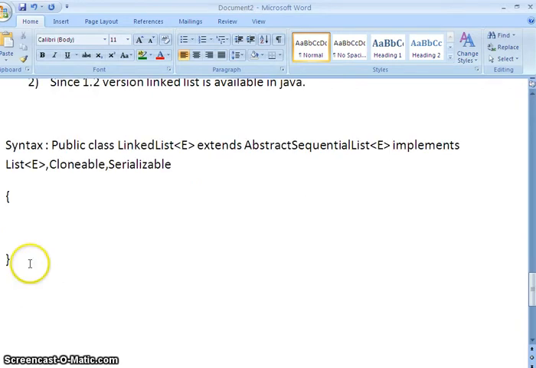So now we'll come to why linked list came into existence. The main problem or the main drawback with arrays is, if we want to insert an element in the middle of the list, we need to move each element to the next position and insert the element. I'll show you with an example.